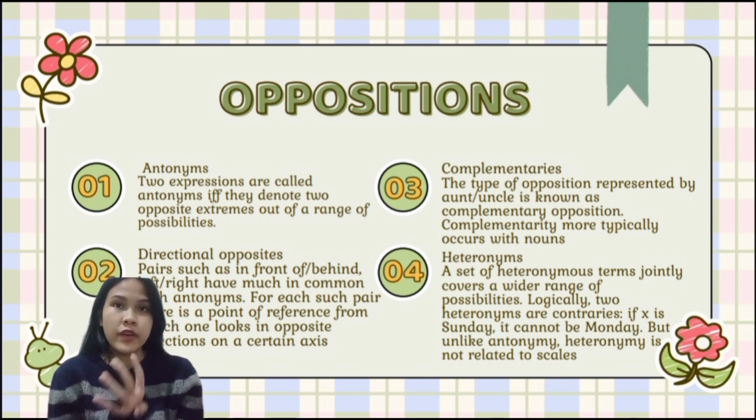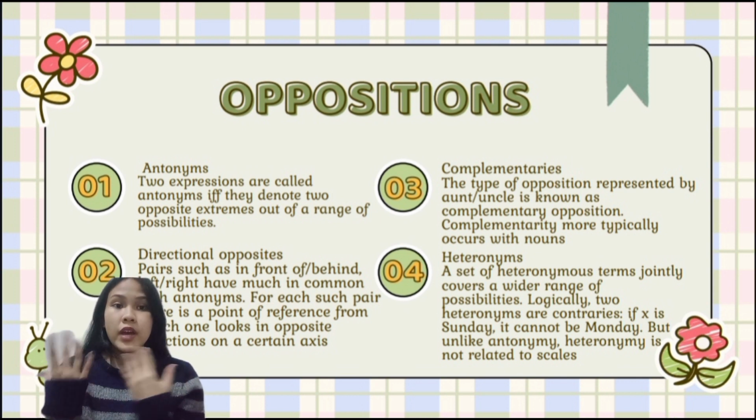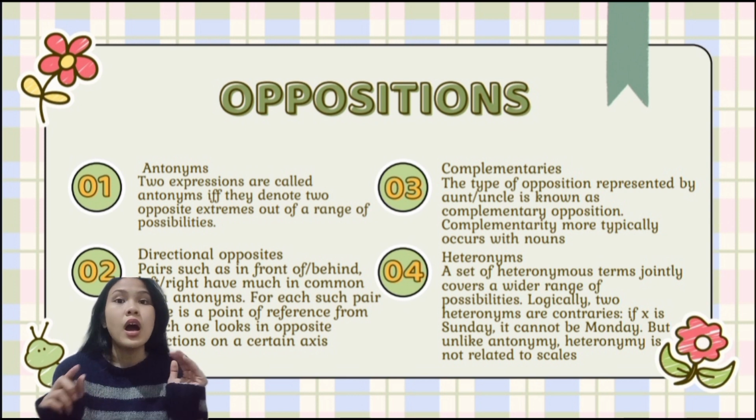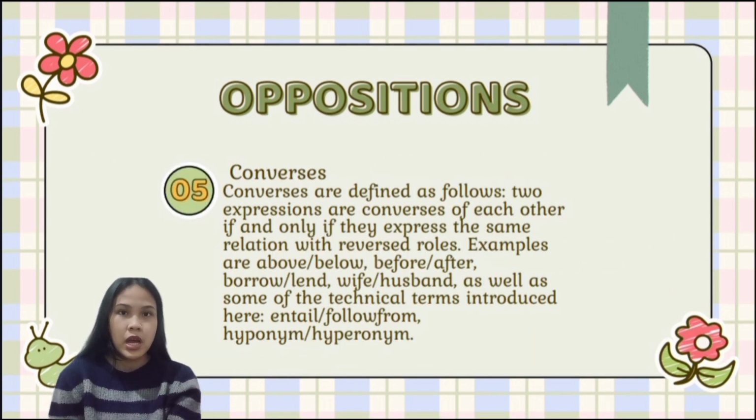The fourth one, we have heteronyms. A set of heteronymous terms jointly cover a wider range of possibilities. For example, if X is Sunday, it cannot be Monday. If X is a dog, it cannot be a duck. But unlike antonyms, heteronymy is not related to scales. Heteronymies are not opposite extremes, but just the members of a set of different expressions which often have a common hypernymy.